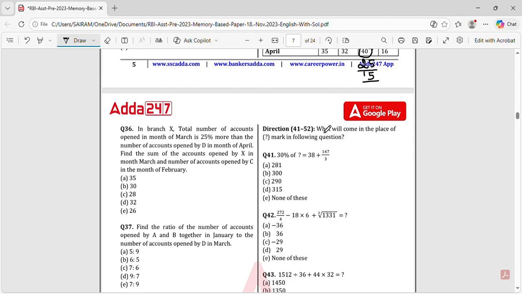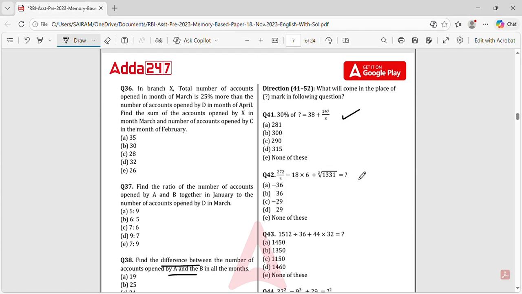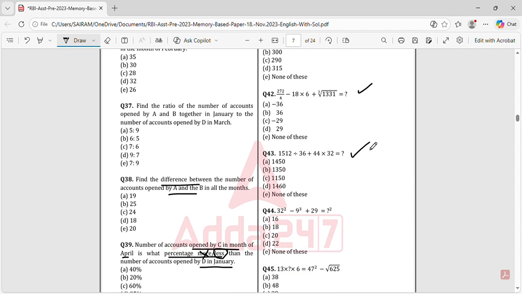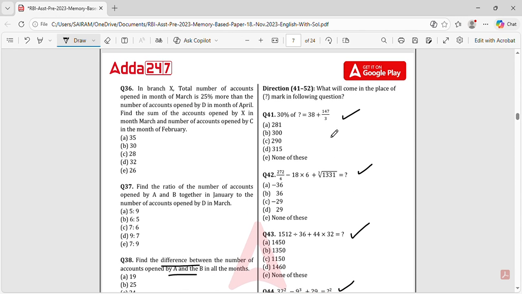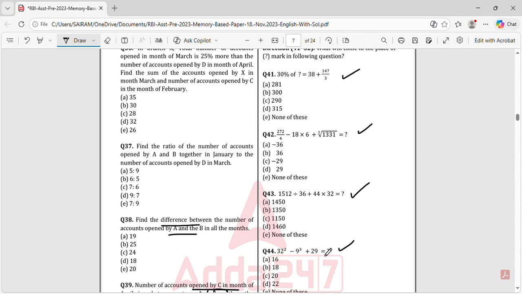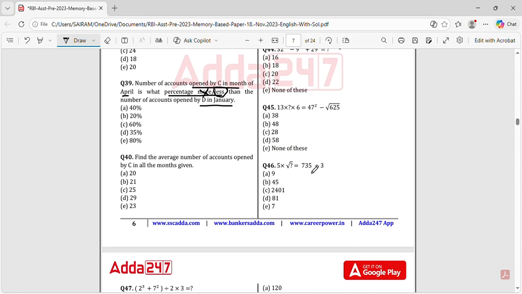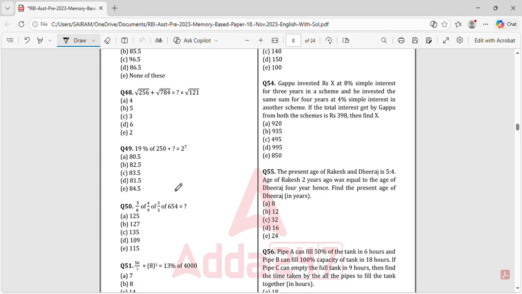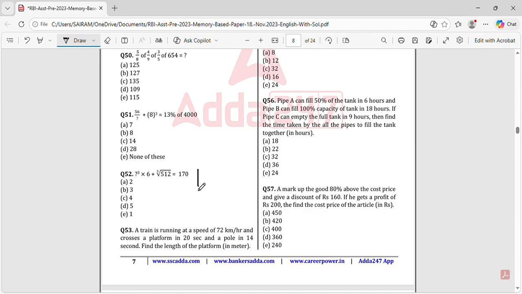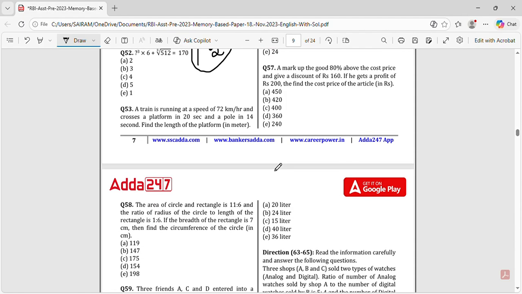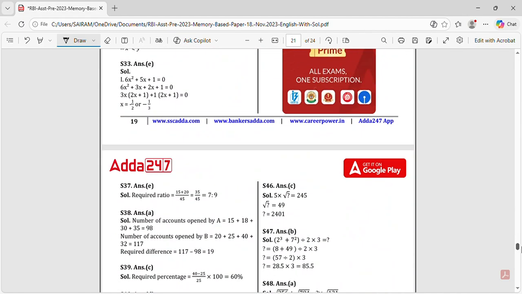Directions 41 to 52, this is a very important question. If you understand, see, you can see here 1, 2, 3, 4, 5, 6, 7, 8, 9, 10, 11, 12 questions are there from the number series itself. Missing number series, in the sense it is not like the normal number series you see in reasoning. This is with addition, subtraction, multiplication, division, and the Bond-Morse rule, like that.